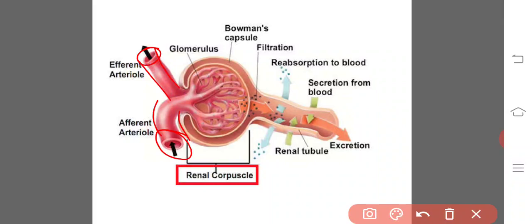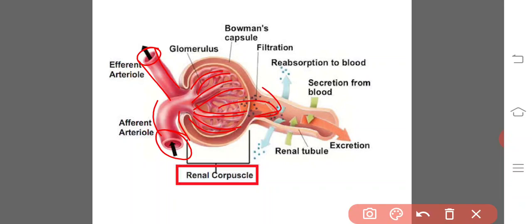And the blood capillaries inside the glomerulus have even less diameter than both. This is the reason why there is more hydrostatic pressure, and that pushes the components of the blood forcibly into the Bowman's capsule. This arrow mark shows the forcible pushing of the components of the blood from the glomerulus into the Bowman's capsule.